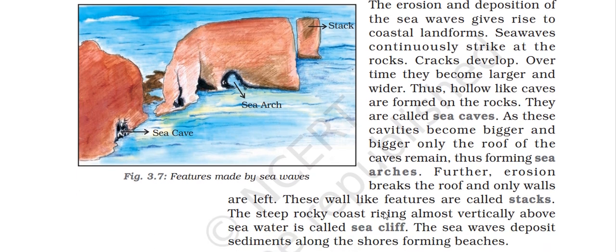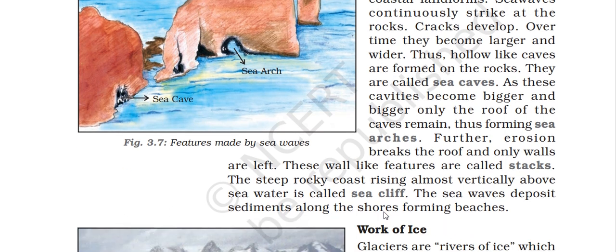Further erosion breaks the roof and only walls are left. These wall-like features are called stacks. The steep rocky coast rising almost vertically above sea water is called a sea cliff.